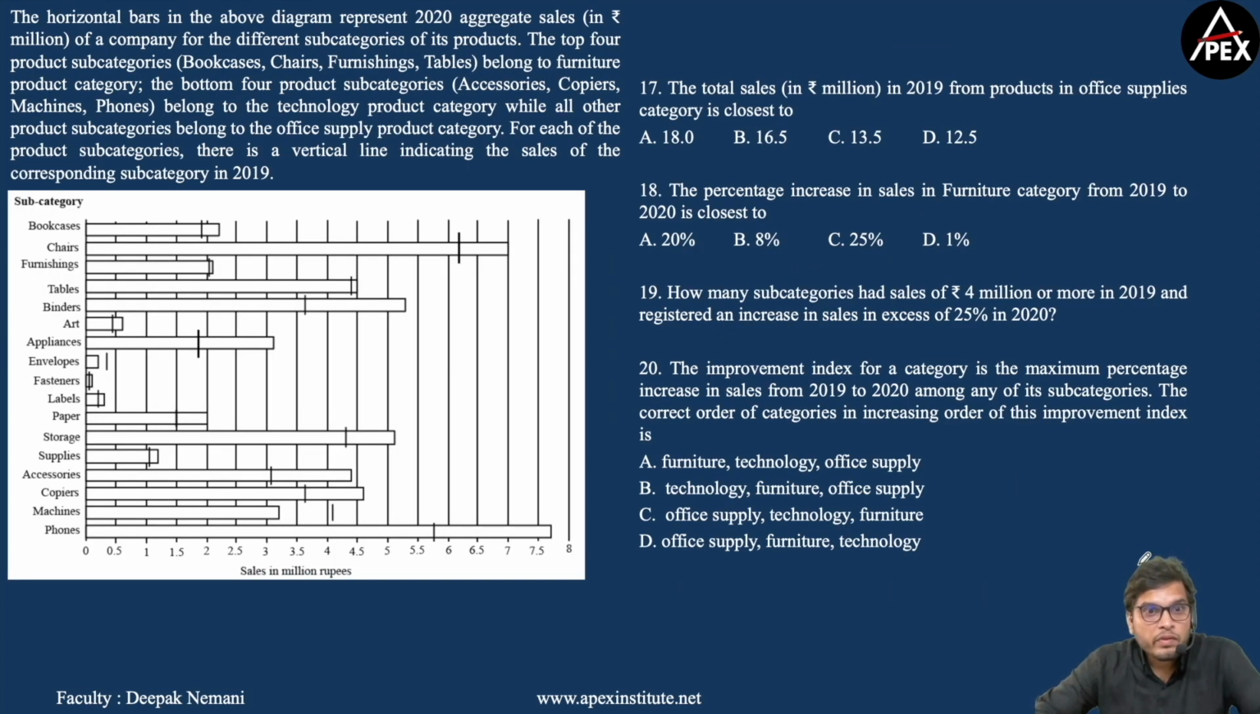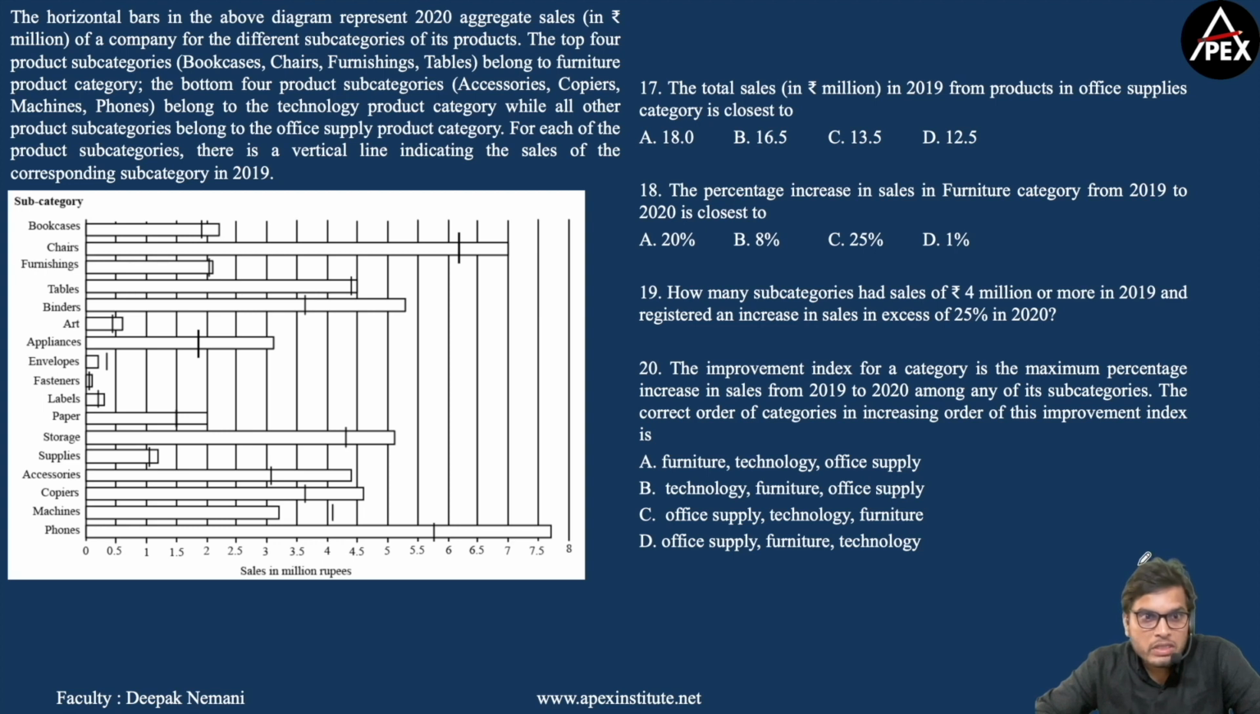The horizontal bars in the above diagram represent 2020 aggregate sales in million rupees of a company for the different subcategories of its products. The top 4 product subcategories, bookcases, chairs, furnishings and tables, belong to the furniture product category. The bottom 4 product subcategories, accessories, copiers, machines and phones, belong to the technology product category, while all other product subcategories belong to the office supply product category.